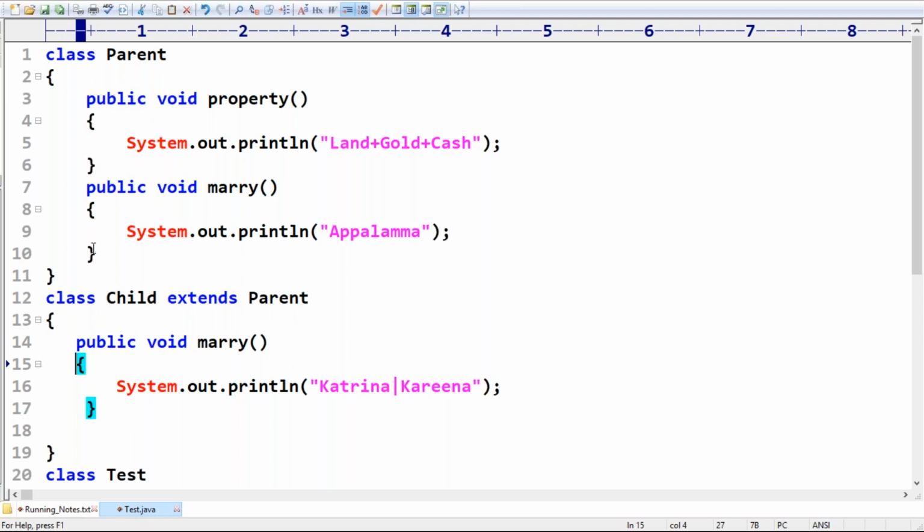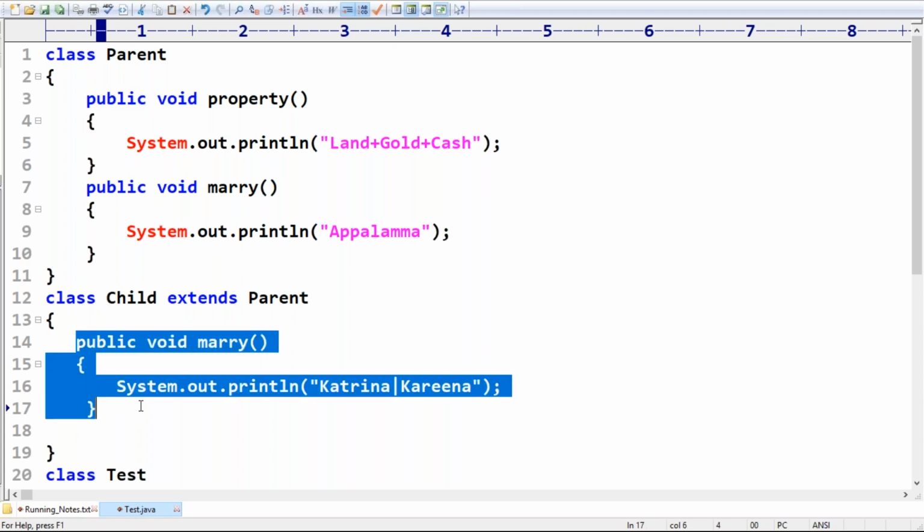Remember, parent class methods are by default available to the child class. If the child class is not satisfied with the parent method implementation, then the child class is allowed to override that method based on its requirement. The process of redefining that method in the child class is by default considered as overriding. Any doubt?